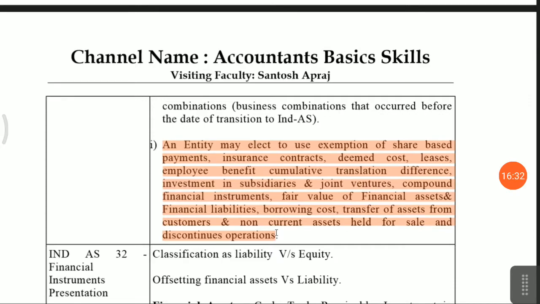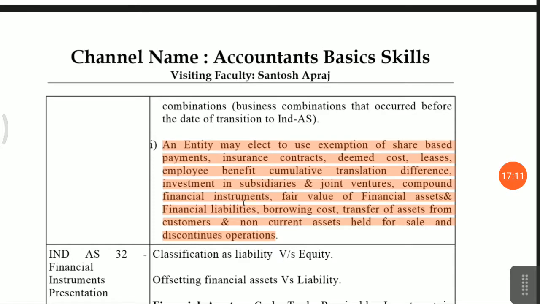They have given an option to the entity: they can use the previous concept, that is prior to Indian accounting standards, for share based payments, insurance contracts, deemed cost, leases, employee benefits, cumulative translation difference. Because if you try to apply the fair value concept, it will take more time also, and if you give retrospective effect, then it will create more problems for your previous year profit also. Okay, so as per Ind AS 101, they have given certain exemptions.